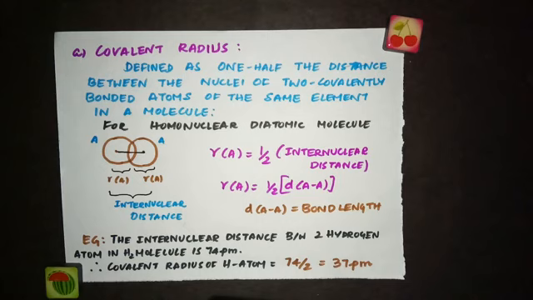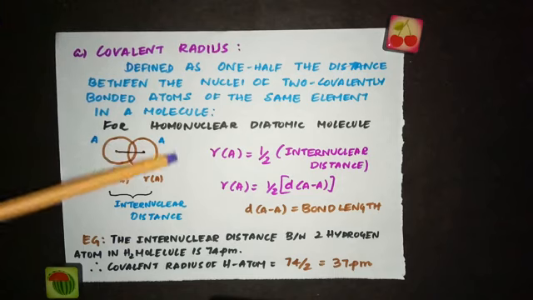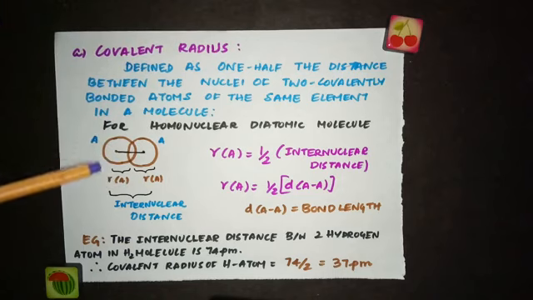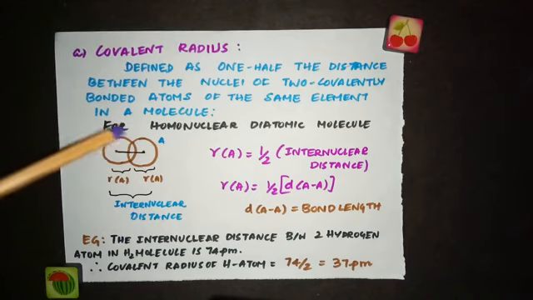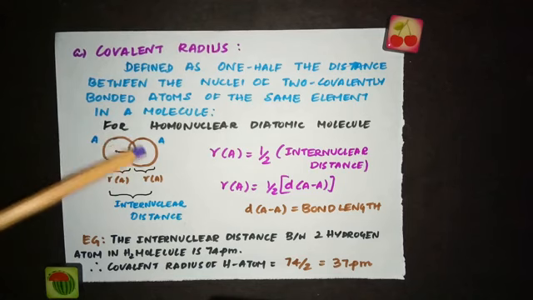So you are taking two atoms which are bonded covalently, and we call this a molecule. Let's take this as a homonuclear diatomic molecule. Homonuclear means both the atoms are the same. For example, hydrogen molecule or nitrogen molecule, both atoms will be the same in a molecule. So this is homonuclear diatomic because we have two atoms, and this is a molecule.